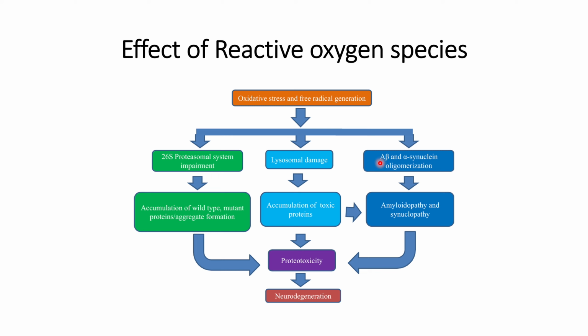There is an argument in the literature that when the protein structures are converted from alpha helix to beta sheets, they will be prone towards oligomerization, and this oligomerization will lead to amyloidopathy and synucleopathy.